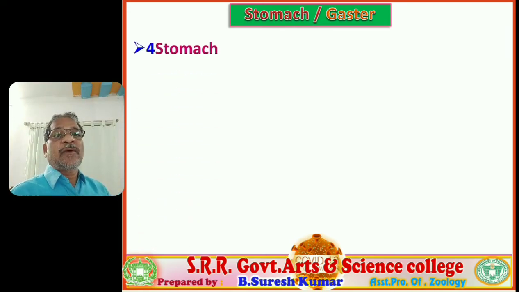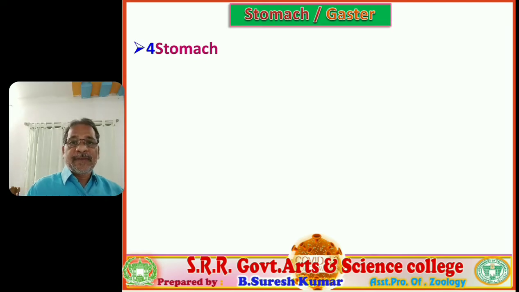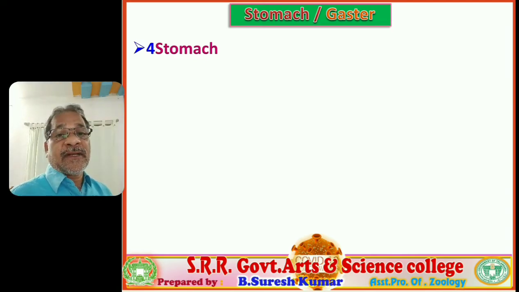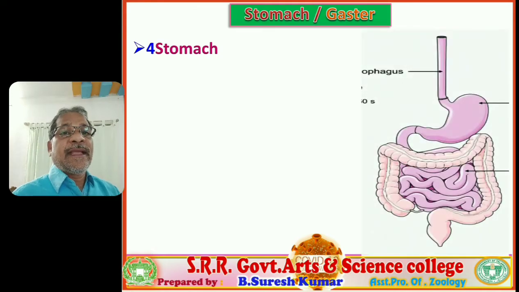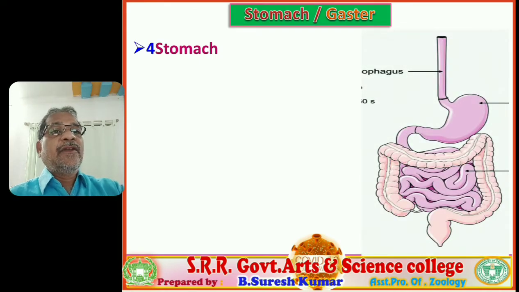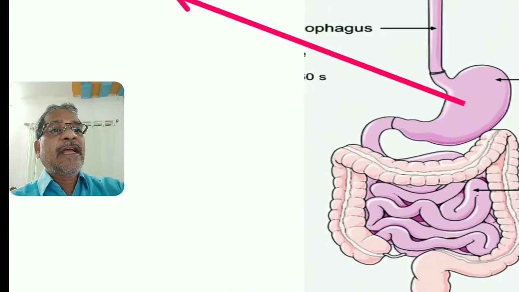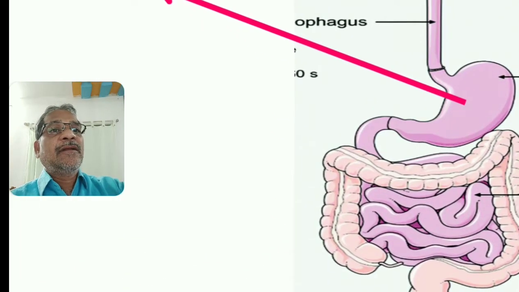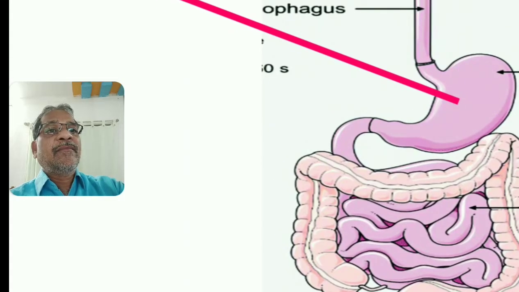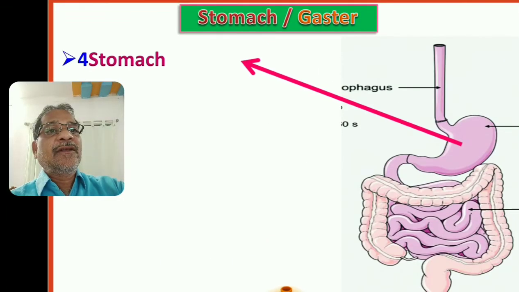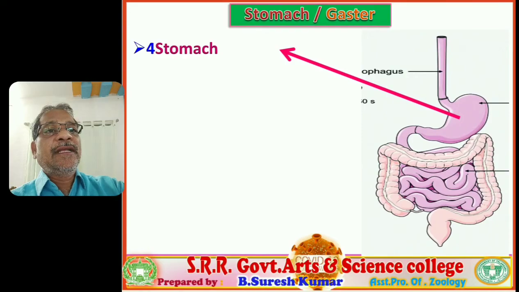Next, the esophagus leads into the stomach. This is the subsequent part of our alimentary canal. The stomach is also called gaster. Remember, very important, based on these terms questions are raised in entrance examinations. So the stomach is also called gaster. We verify the visual. This is the stomach. I am focusing on the visual: a pink color, bag-like structure. You already learned this in earlier classes.